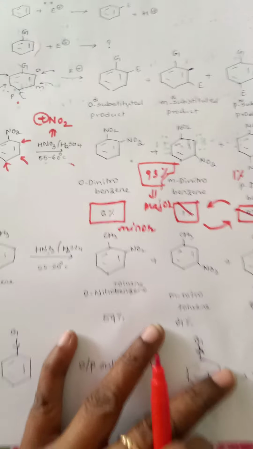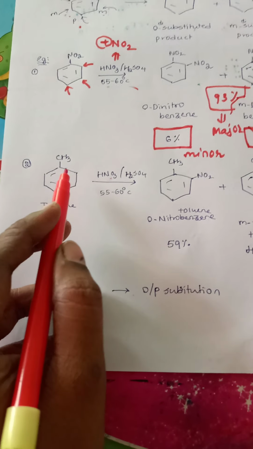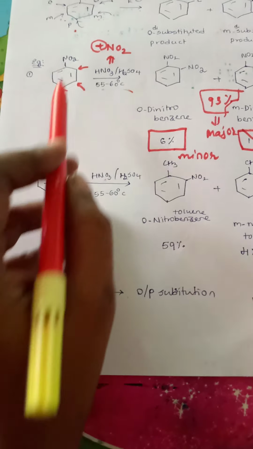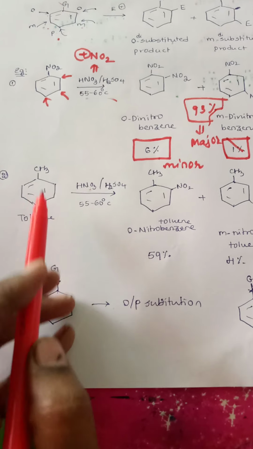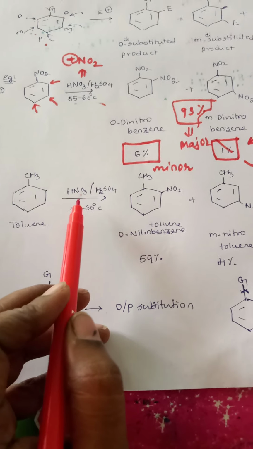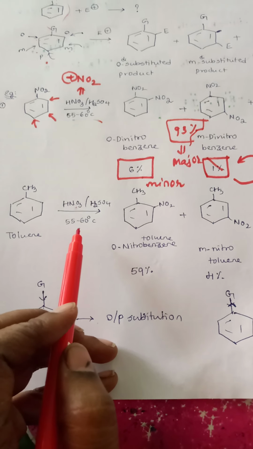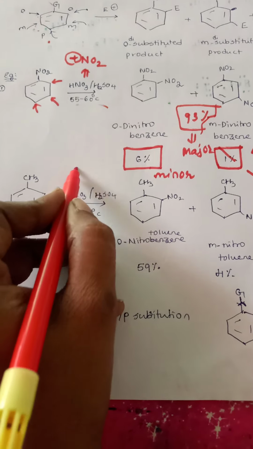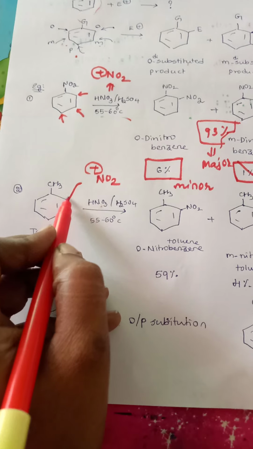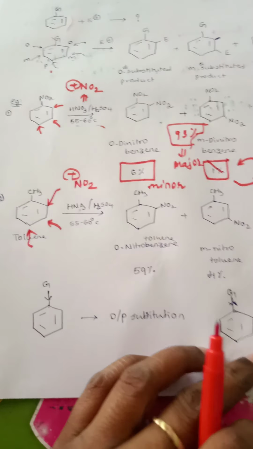So let's work out one more example. Let's take the case of toluene. What is toluene? Methyl substituted benzene is said to be toluene. Instead of the nitro group, we are replacing it with a methyl group, and let us subject this molecule to nitration. When subjecting it to nitration, again you need nitric acid and concentrated sulfuric acid at a temperature of 55 to 60 degrees centigrade. And you know that the electrophile generated is again the nitronium ion. There is equal possibility for it to attack at ortho, meta and para positions to give a mixture of three possible isomers.